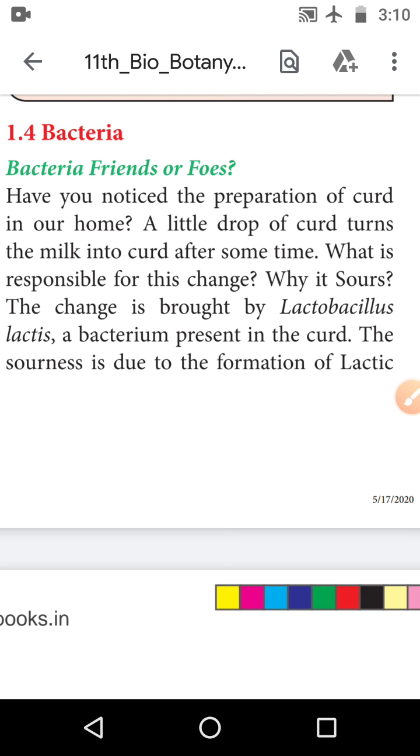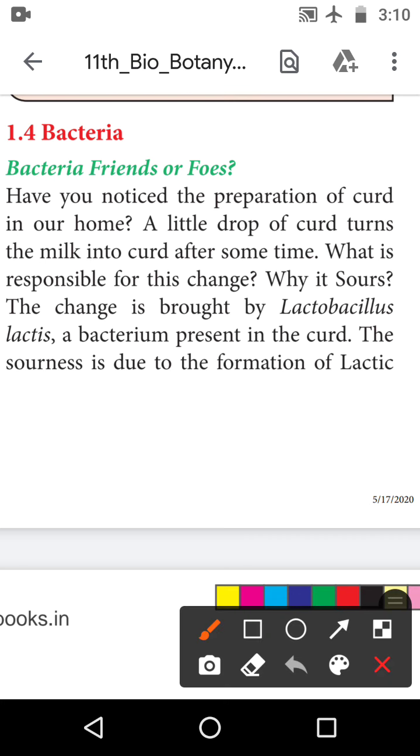Have you noticed the preparation of curd at home? A little drop of curd turns the milk into curd after some time. What is responsible for this change? We have prepared curd at home; we know that we mix a little curd into the milk, and after a few hours the milk has converted into curd. So what is the reason?